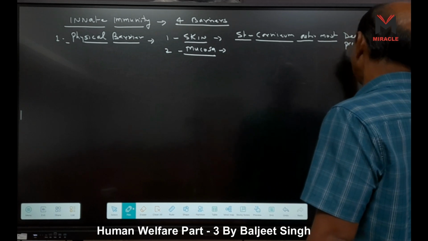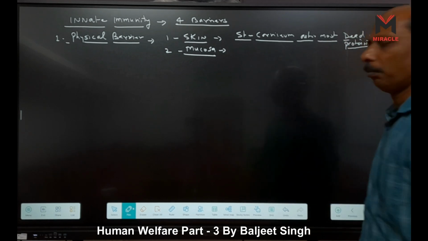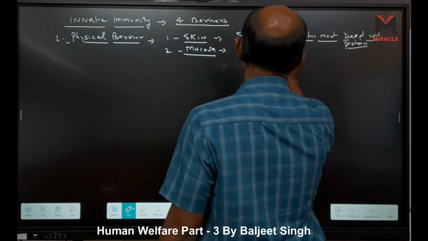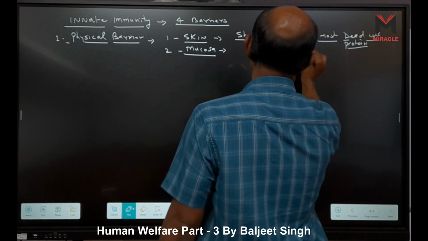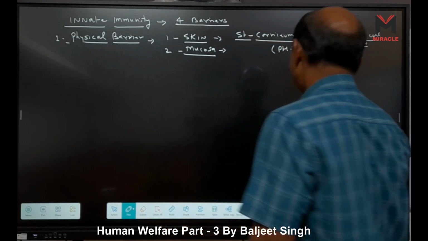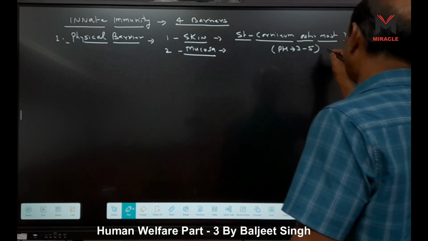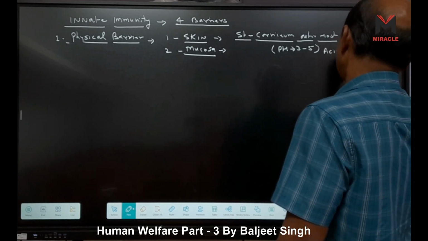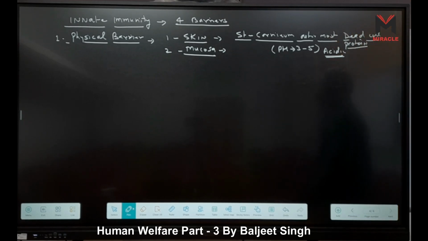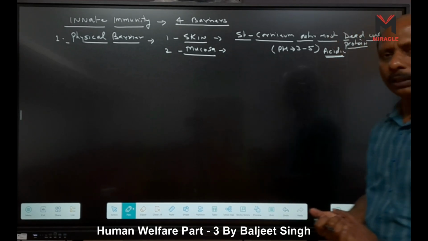It prevents the entrance of microbes, and also the pH of skin is 3 to 5, right? So 3 to 5 is what? Acidic. Under acidic pH, bacteria cannot grow on skin or enter into the skin.